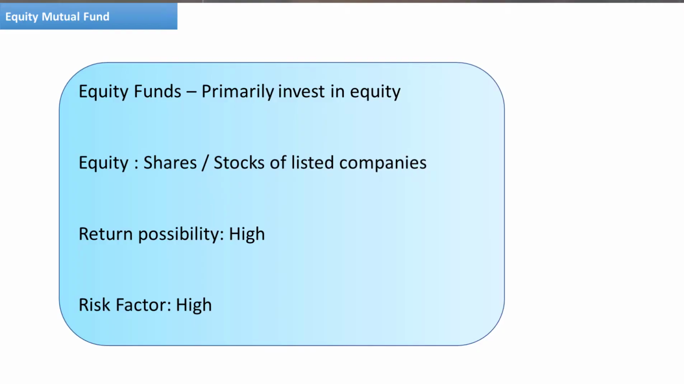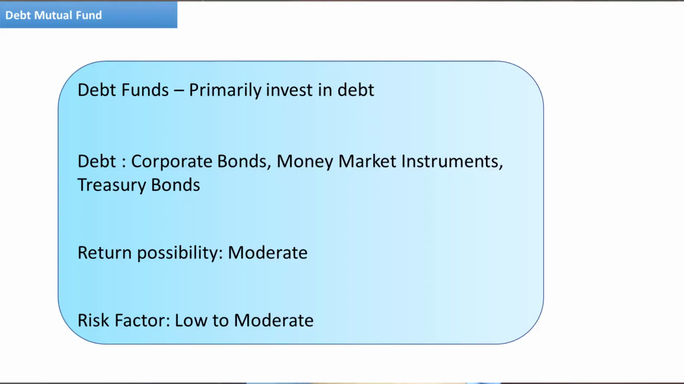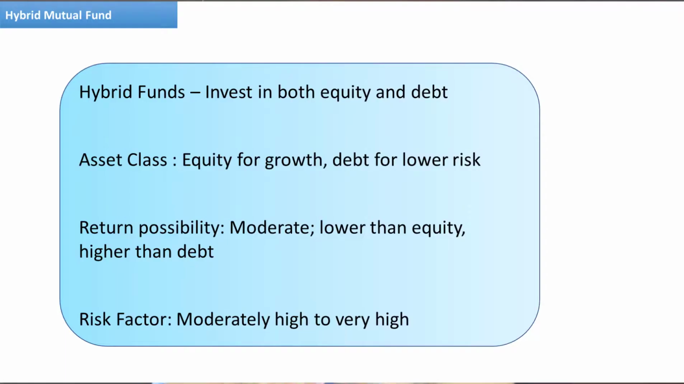Similarly, depending on which asset class the mutual fund scheme invests in, there's a different scheme for each of those things. For example, if you invest primarily in equities, which is shares of companies, then it is an equity mutual fund. If you invest mostly in debt instruments, it is a debt mutual fund. If there's a mix of both, it's a hybrid mutual fund.